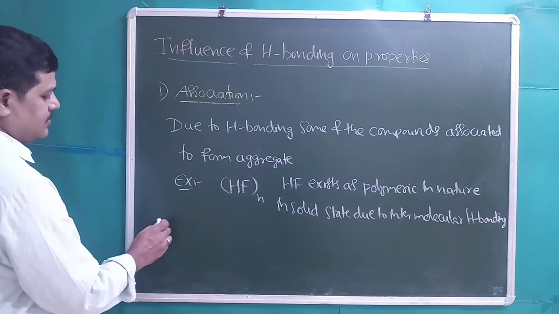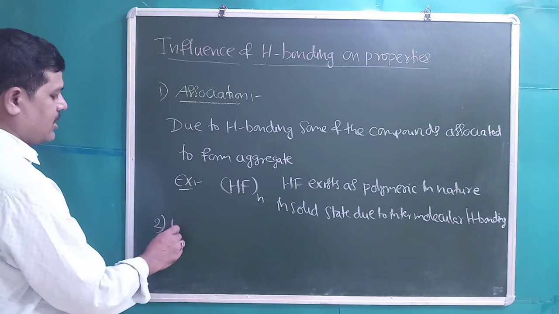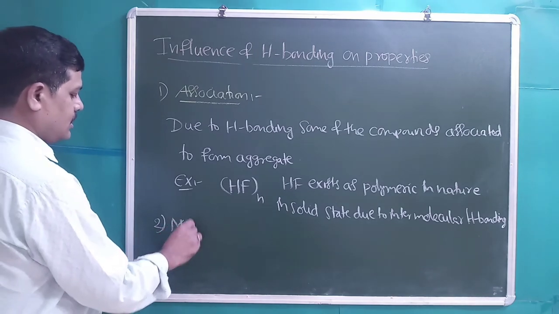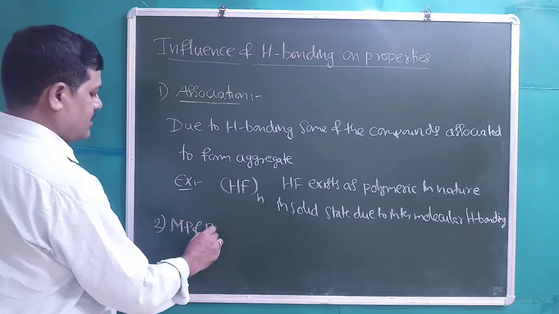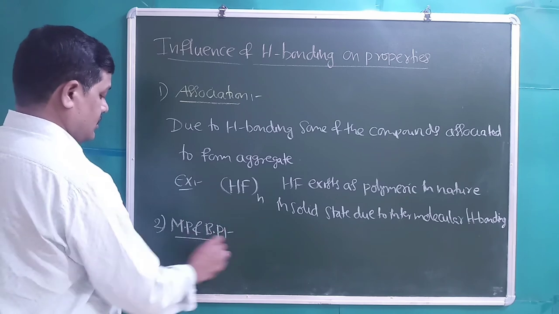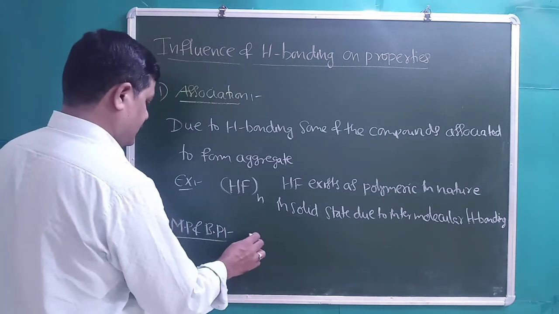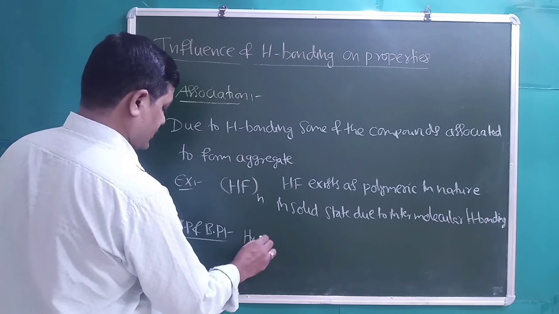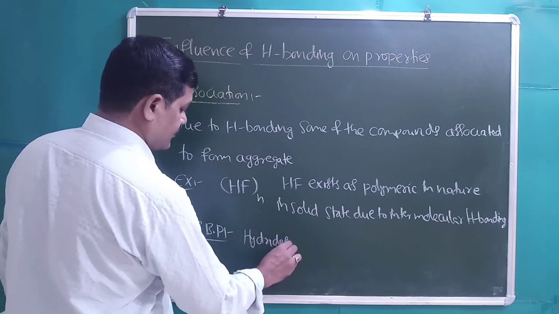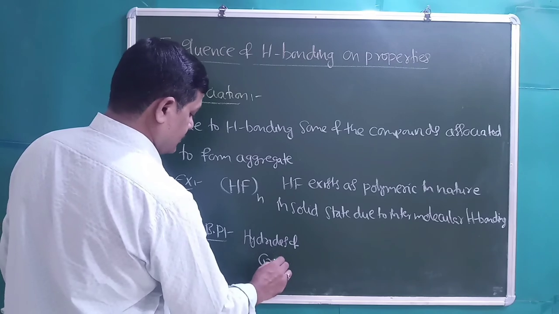Then the next property is melting and boiling points. For example, we will take hydrides of group 16.